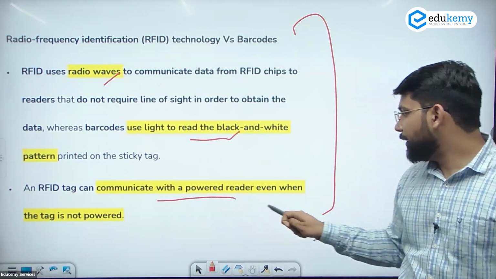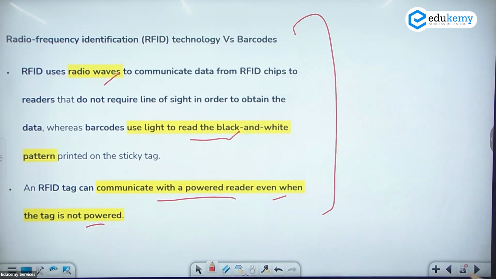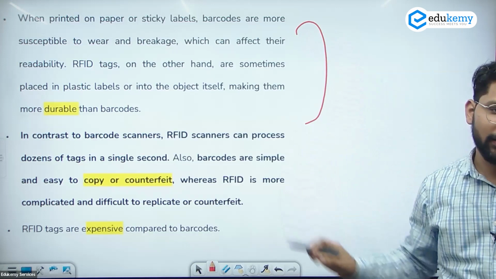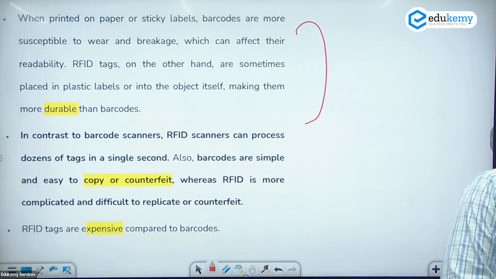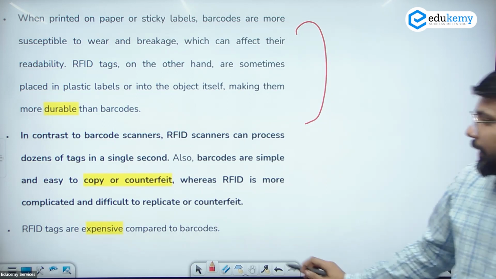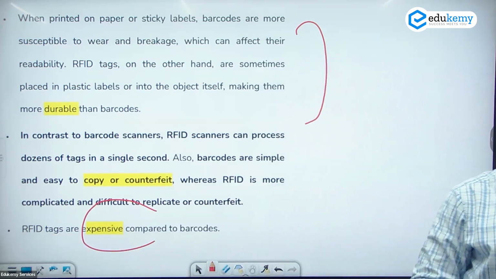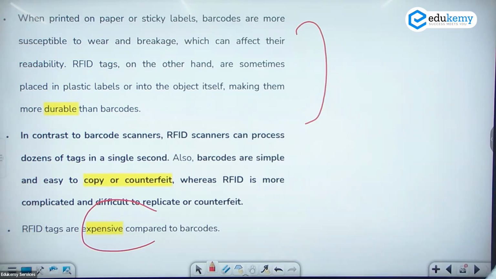Communicate with the power reader even when the tag is not powered. उस केस में यूज होता है. And durability: RFID tags are more durable. If you see, barcodes are made of paper, तो खराब हो सकते हैं during different weathers, but RFID is made of plastic, so there is very little chance of damage to the RFID. And RFID tags are expensive because of the chips present होने की वजह से, and also the making materials, so they are expensive.